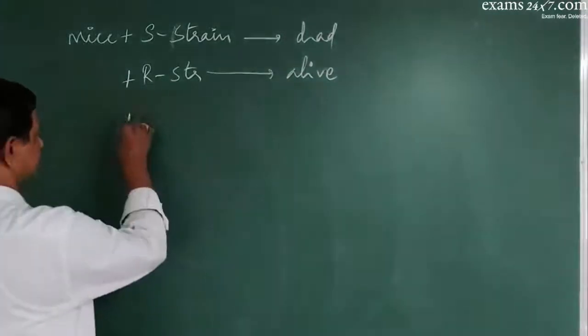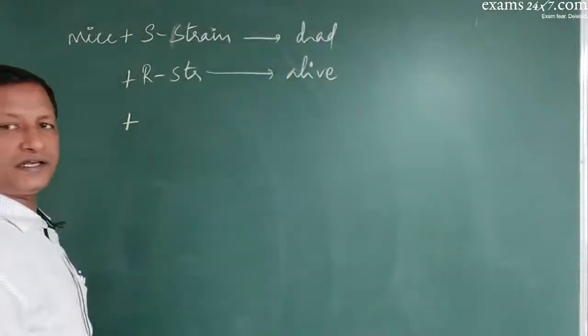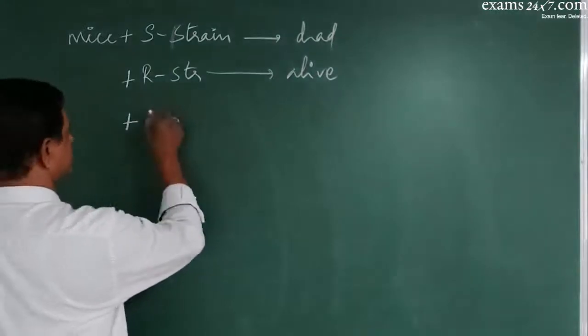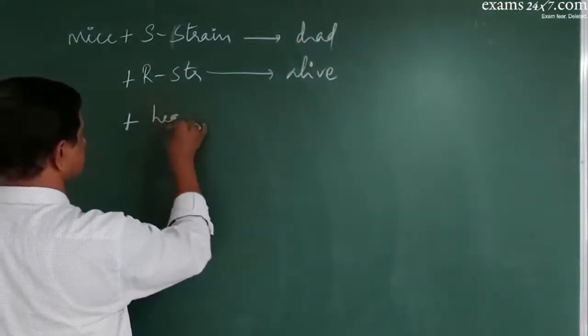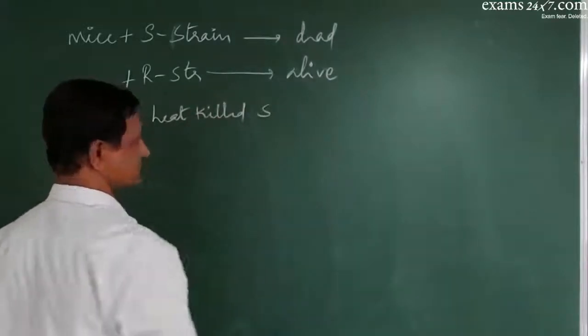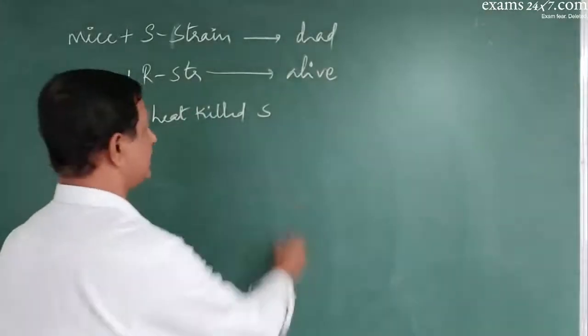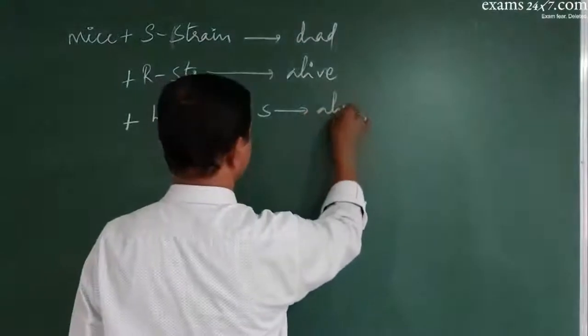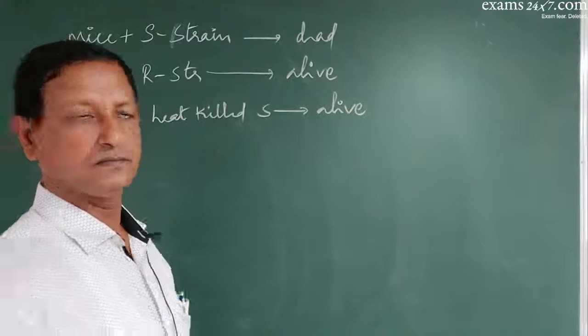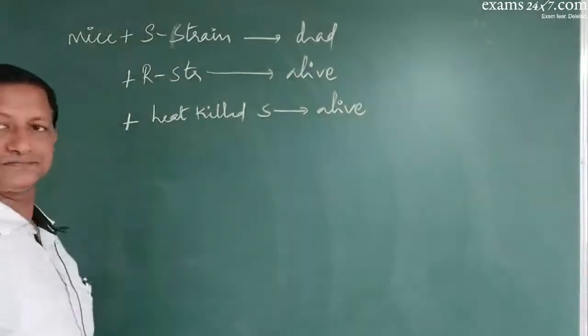In the third trial, he collected another sample of mice and injected that sample with the heat-killed S strain, and to his surprise, the mice did not die, they remained alive. Why heat killed?